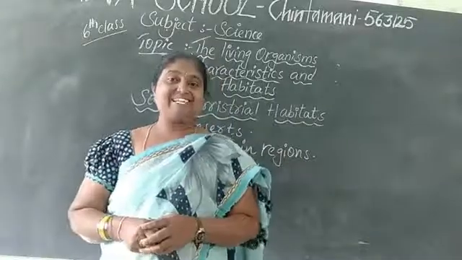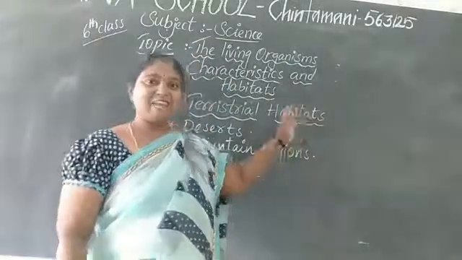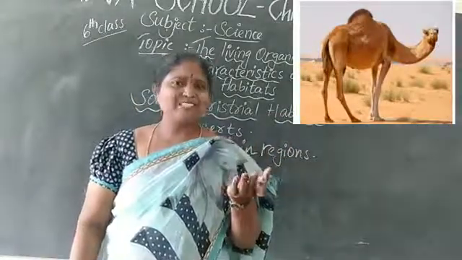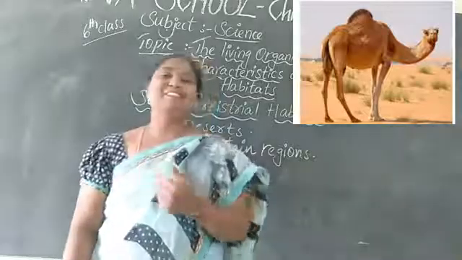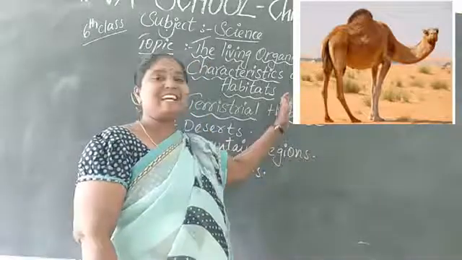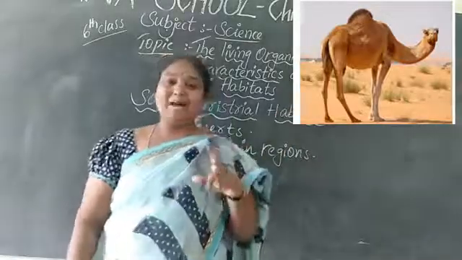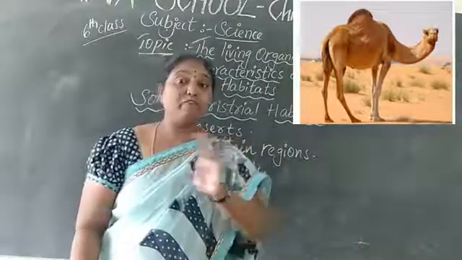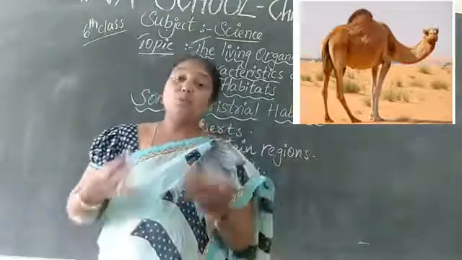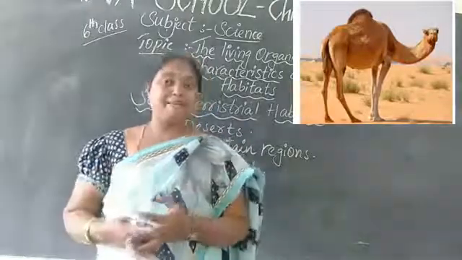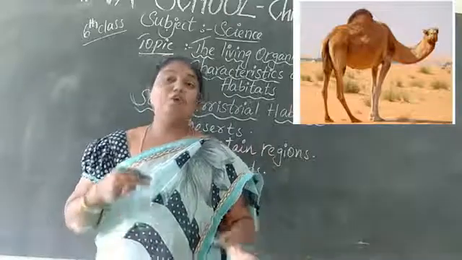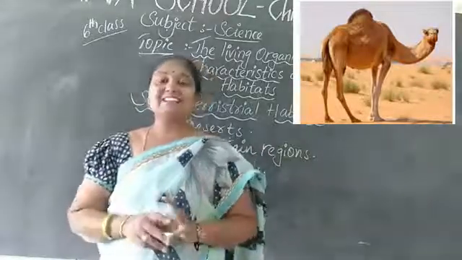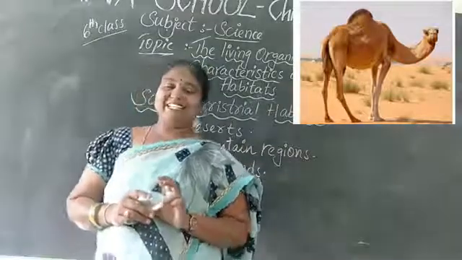What is that? The ship of the desert. You can see the picture. So what is the ship of the desert? Camel. Very good children. So it's the camel. If it drinks water, it can go 15 days without water also. So that much speciality is there for the camel. That's why we call it the ship of the desert.